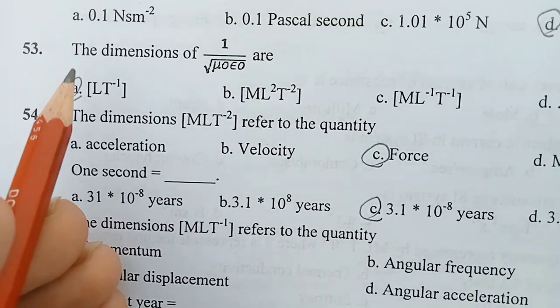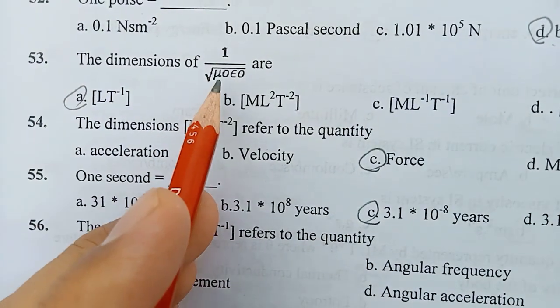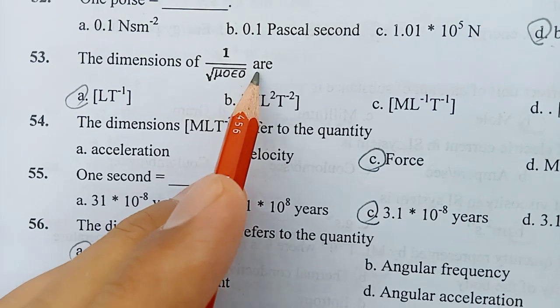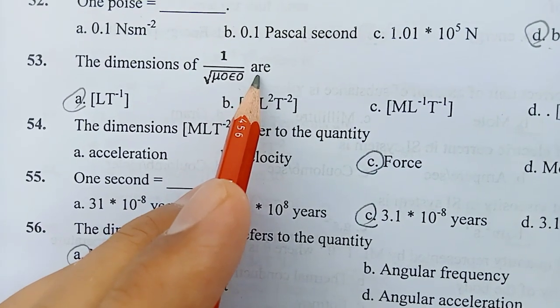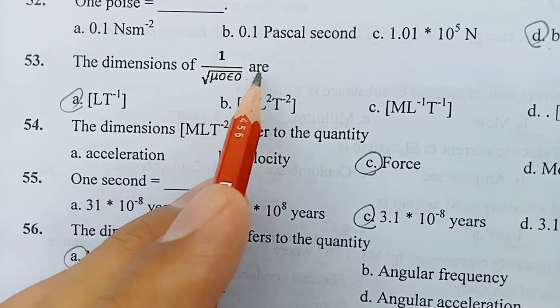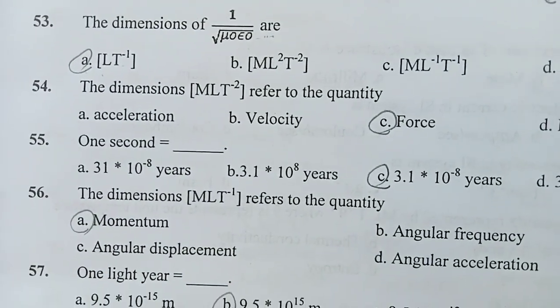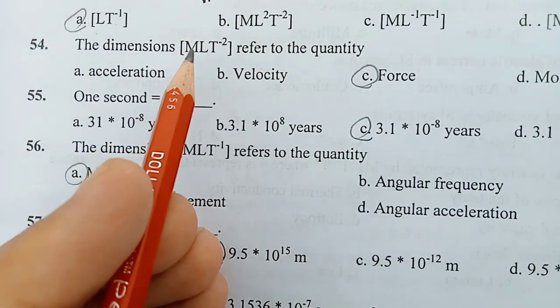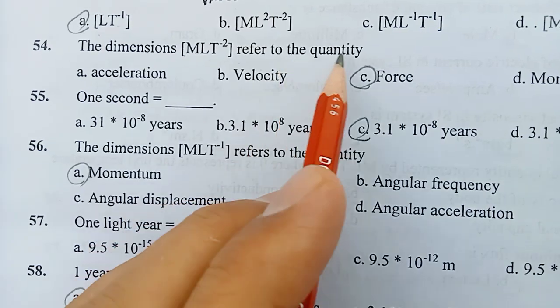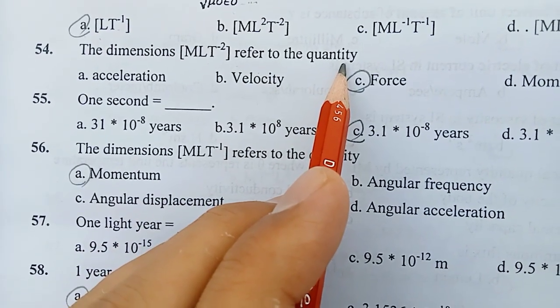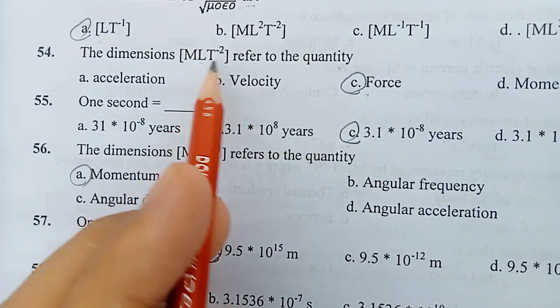Question number 53. The dimensions of 1 over root of mu naught epsilon naught are. This is equal to C, speed of light, so that's why dimensions will be LT minus 1. Question number 54. The dimensions M L T minus 2 refer to the quantity. Right answer is force. This is the dimension of force.